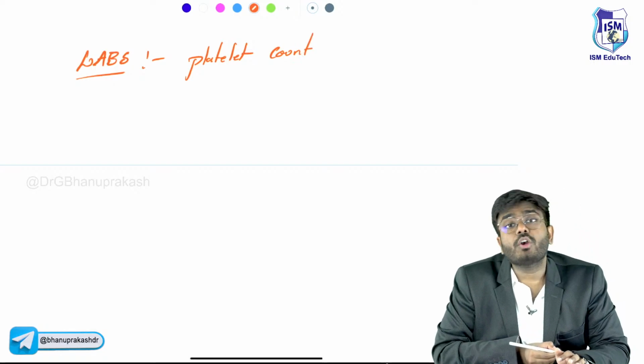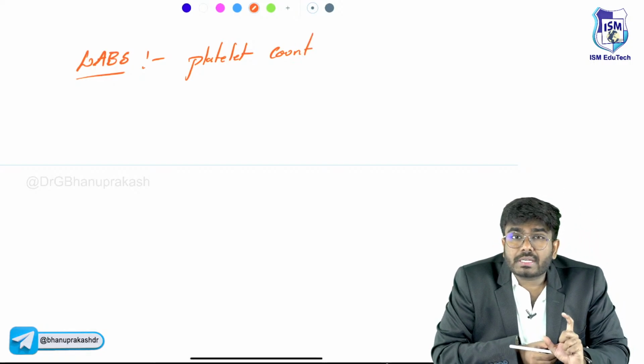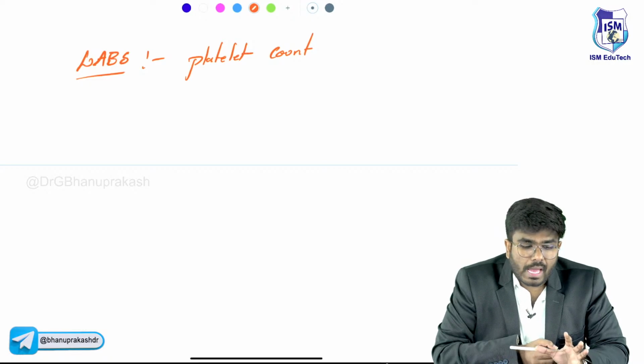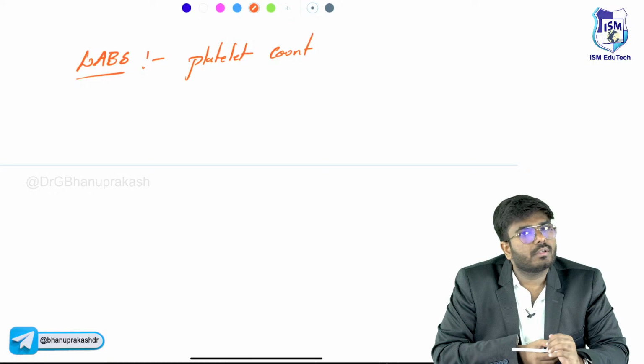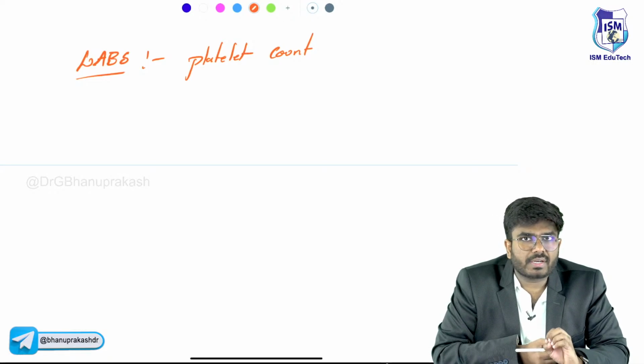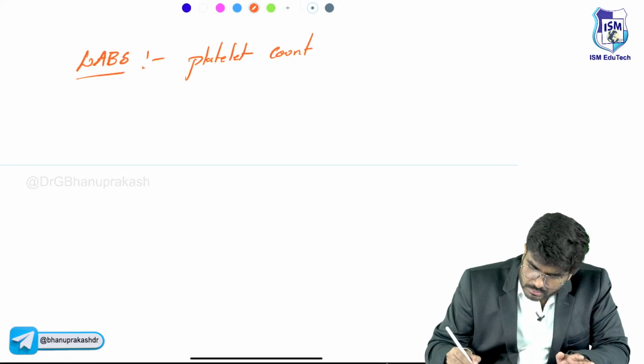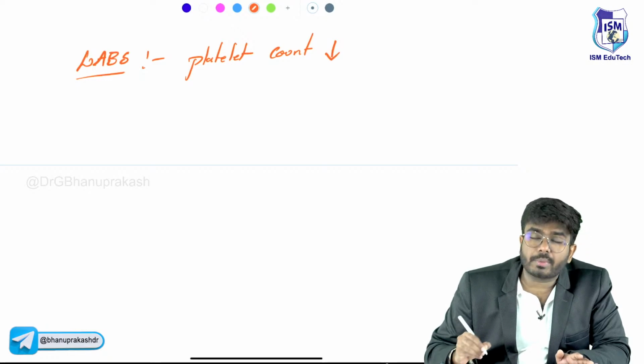Okay, what happened to the platelet count? What do you think? Tell me. Sir, I have said, it's a consumptive coagulopathy. Unnecessarily platelet microthrombi are forming, upon which the clotting factors are getting activated. So it's a consumption, platelet consumption, clotting factor consumption. So the platelet count is going to go down. Okay, unnecessary platelets are being used.